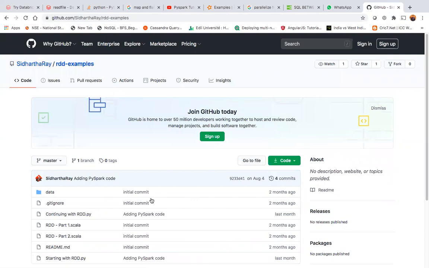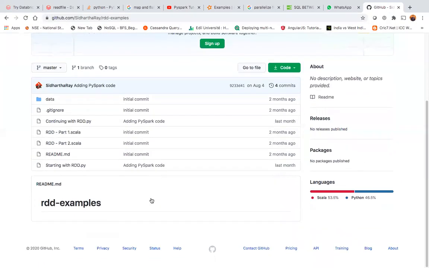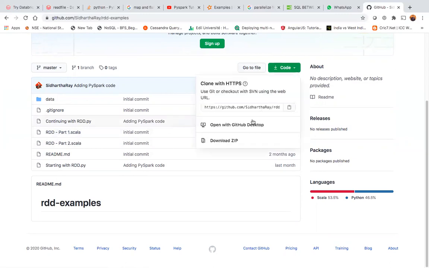So what we'll be starting today. You can see the code is available for both Scala and Python. Starting with RDD, that is a PySpark code, and the Scala variant is also available. Similarly, continuing with RDD and RDD part 2.scala. These are one and the same. And here we'll be using PySpark. People who are interested in Spark with Scala, I strongly recommend don't start with both the languages. You'll get confused. So let's go step by step.